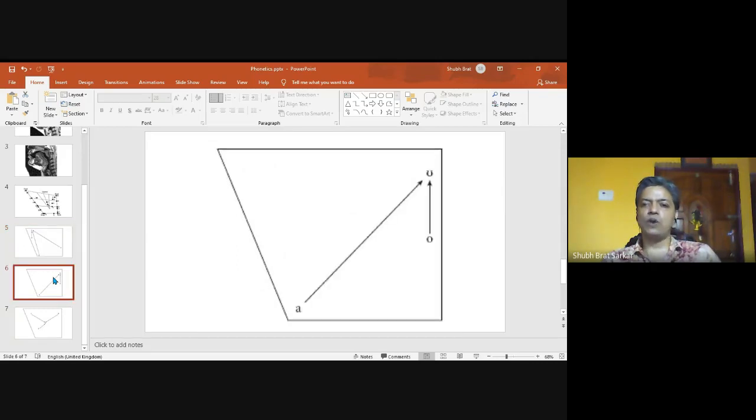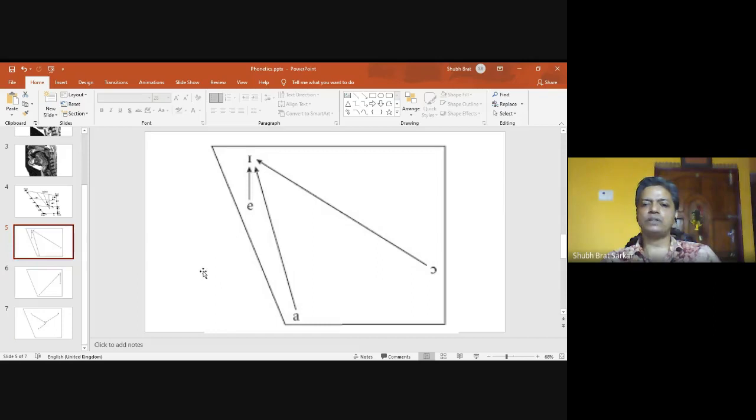Diphthongs are usually long sounds because of the glide of the tongue, like the long vowels. There are 5 long vowels, you remember? In case of these 5 long vowels, O, E, A, U, the tongue takes a single position. But in case of diphthongs, the tongue takes different positions.